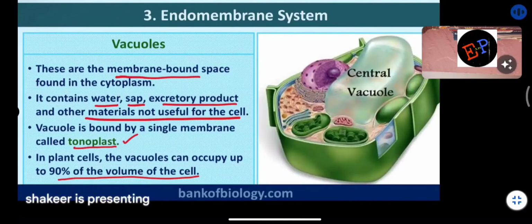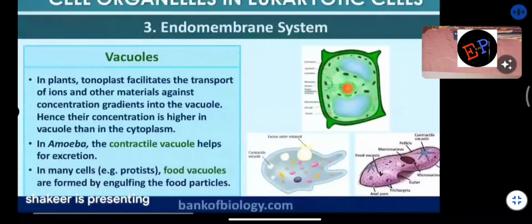The tonoplast which you are seeing here, this total structure is called the vacuole. That transparent membrane is called the tonoplast. The tonoplast is a semi-permeable membrane which can transport materials outside and inside of this vacuole. Clear? That's it.